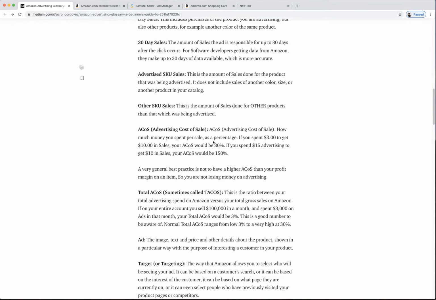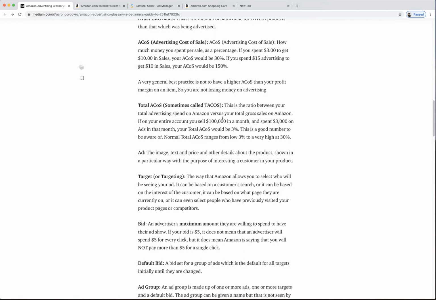Okay, cool. Now, this is one of the most important metrics on Amazon, called advertising cost of sale, or ACOS. Some people say ACOS. What is your ACOS? This is just how much money you spent per sale, as a percentage. That's my definition. So listen, if I spend, let's say, $3, and I got $10 of sales, it means your advertising cost of sales is 30%.